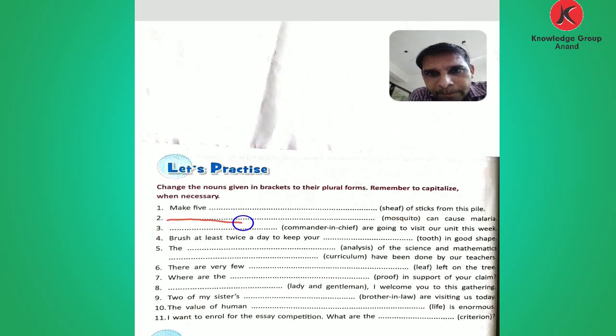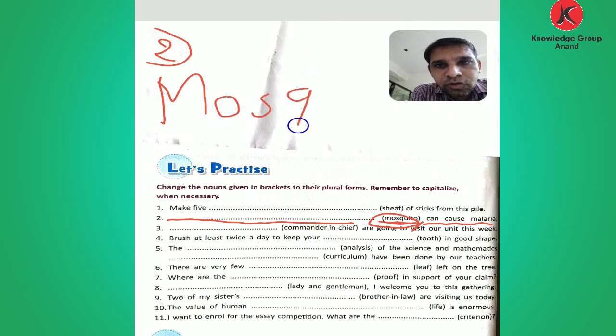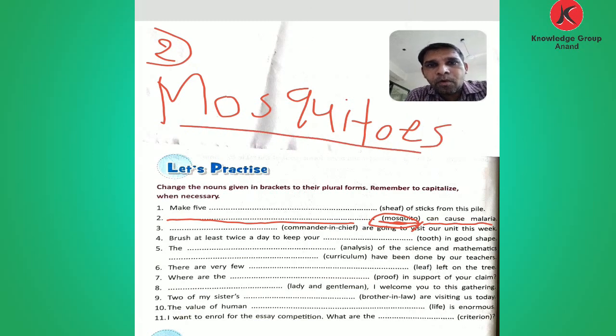Here given the blank. In this blank, mosquito is given. Can cause malaria. So here not a single mosquito, but here we talk about mosquitoes. So in the second blank, the first letter you write should be capital M. What is the spelling? MOSQUITO. Then what do you add? ES. Then it becomes the plural form. Mosquitoes can cause malaria.